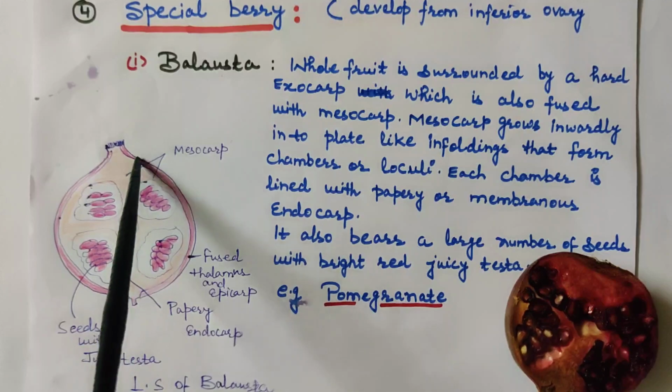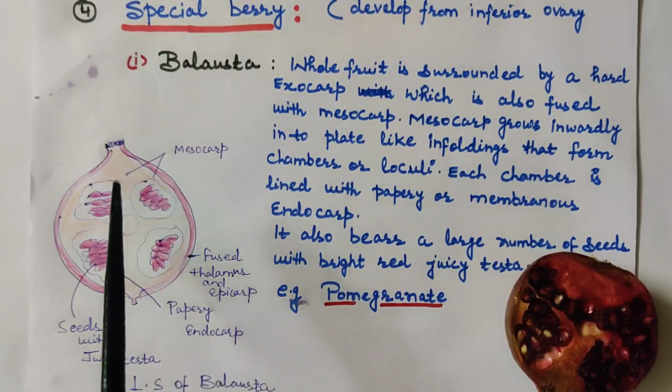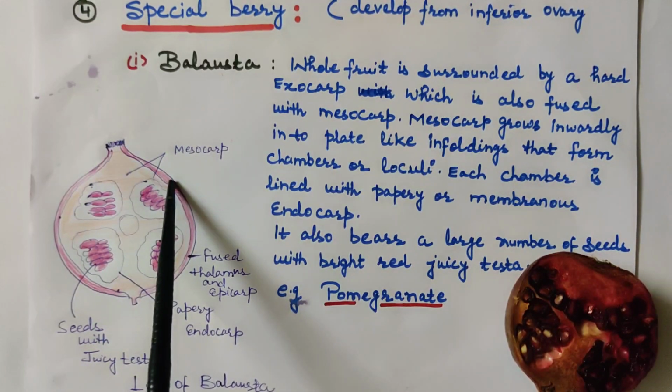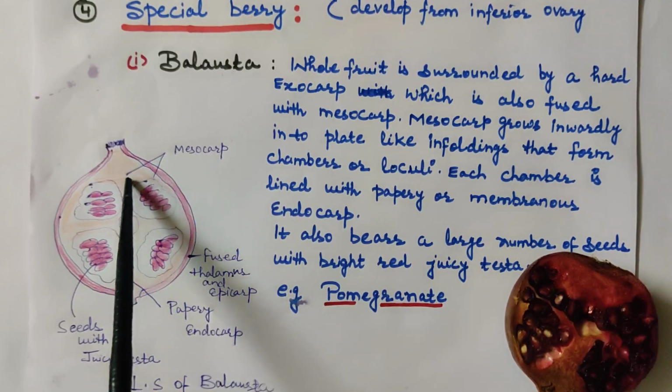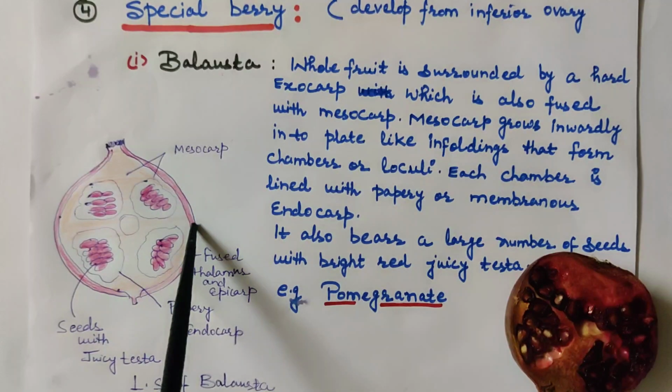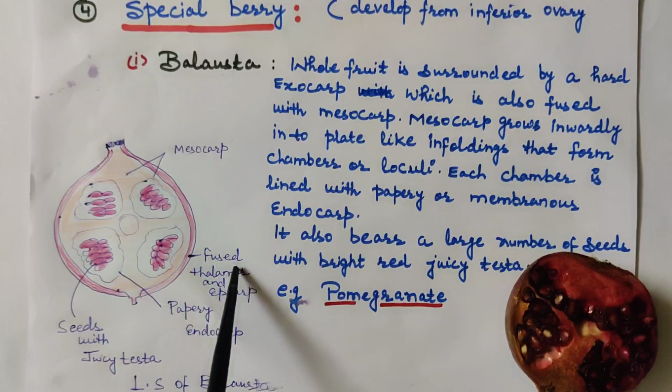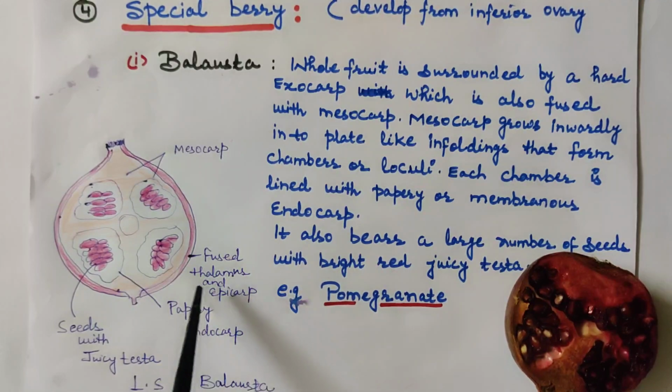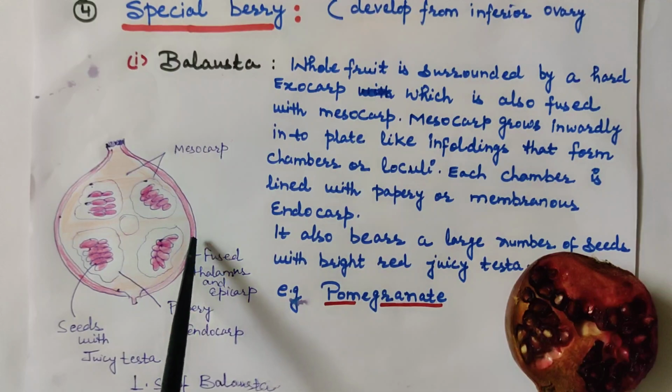It is the longitudinal section of pomegranate. Here you can see the outer cover, which is called exocarp, and inner to exocarp is mesocarp. How is the exocarp formed? Fusion of thalamus and epicarp together forms exocarp, the outer hard cover of pomegranate.